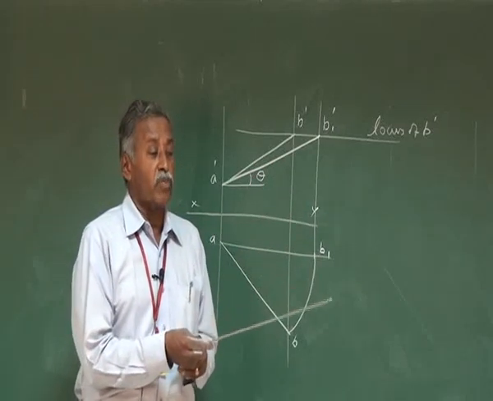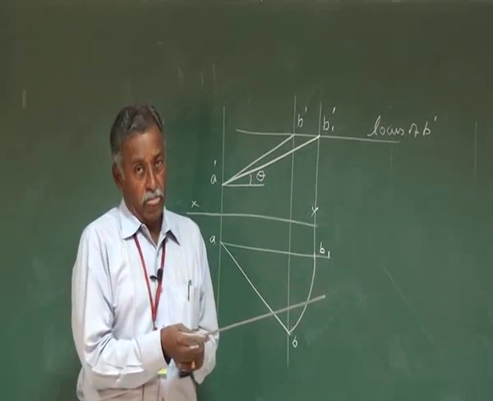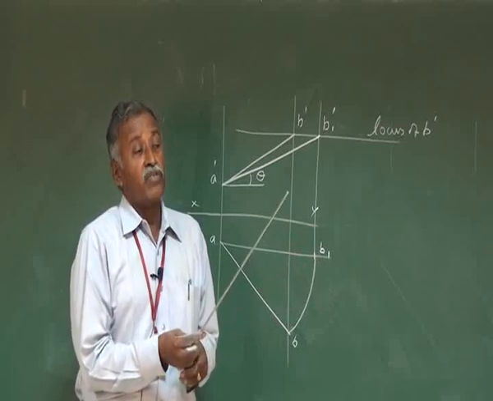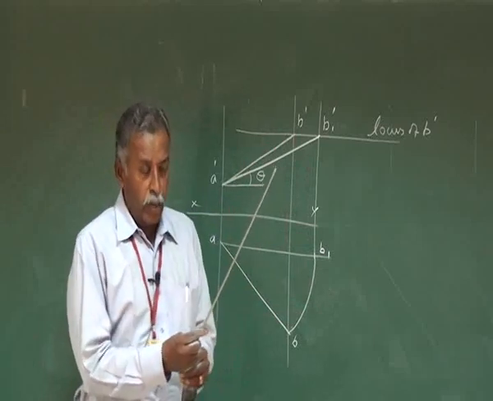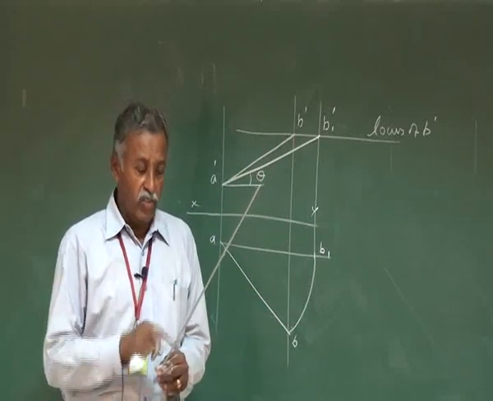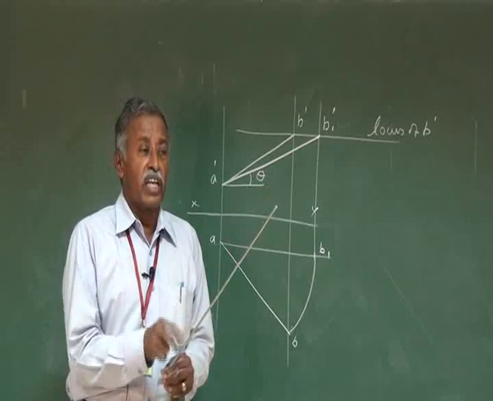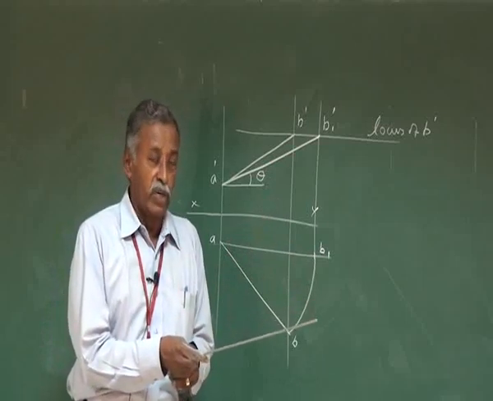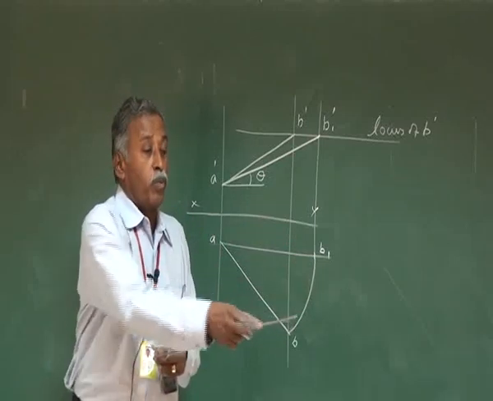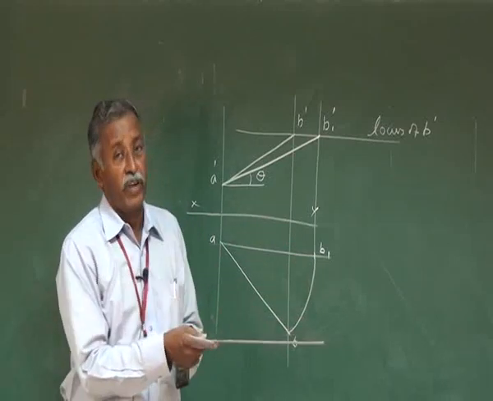Try to rotate it something like this and keep it like this. Originally, the straight line is like this, this is the front view, and if you rotate it without disturbing this inclination and keep it parallel to HP, this position also will give you another front view.